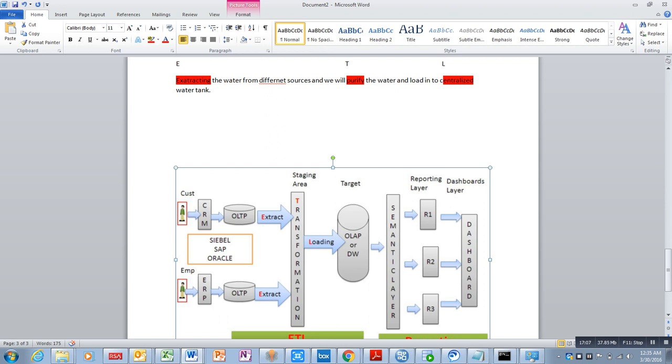Once it comes, then it moves to the reports. This is a general explanation of the data warehouse. Tomorrow I will explain a little bit of the inner view of the data warehouse, sir. Thanks.